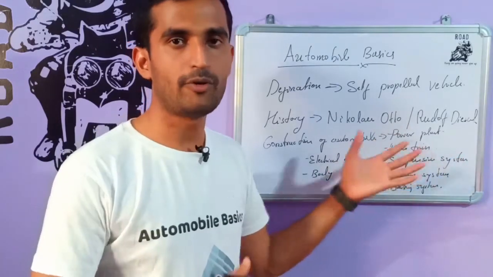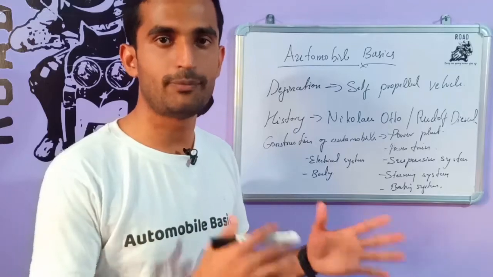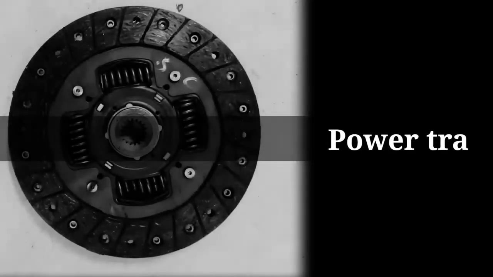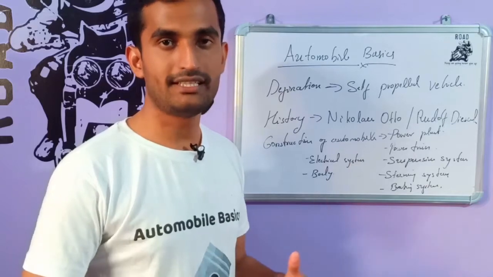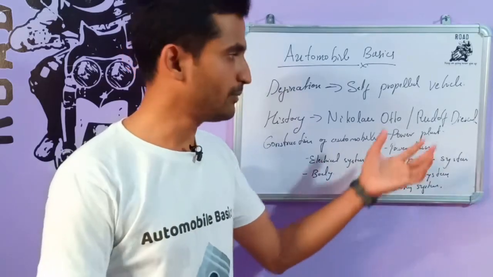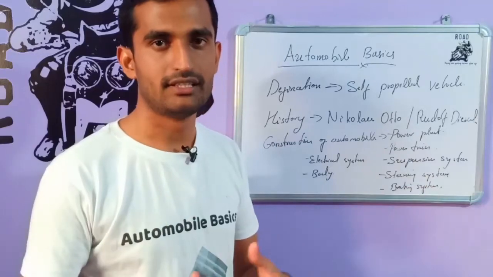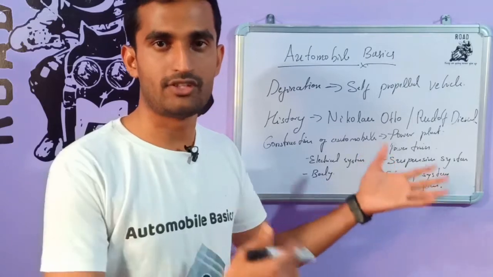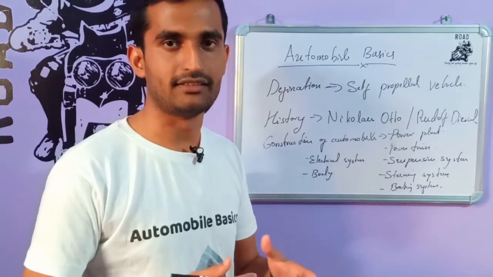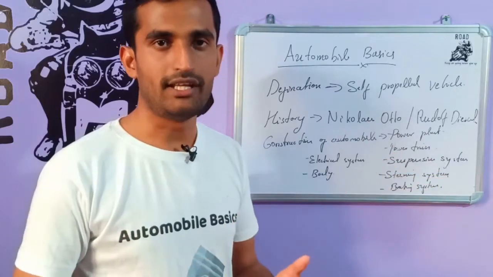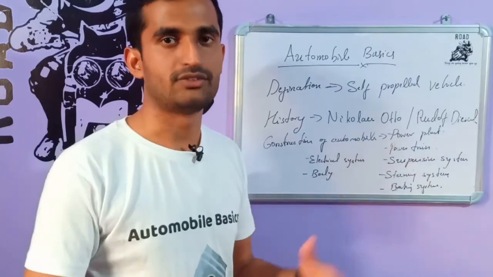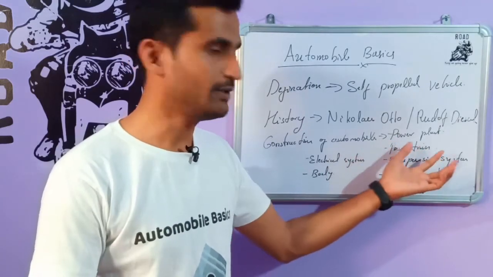So what is the power plant? The power plant is an engine which is used to produce the power to move the vehicle. This is also called the powerhouse. Powertrain. What is the powertrain? The powertrain is used to transfer the power produced by the engine to the drive wheels. With the help of the transmission, like gearboxes, differentials and transfer cases, and all the drive lines, the power is transferred from the engine to the drive wheels. So this is one of the purposes of the powertrain.